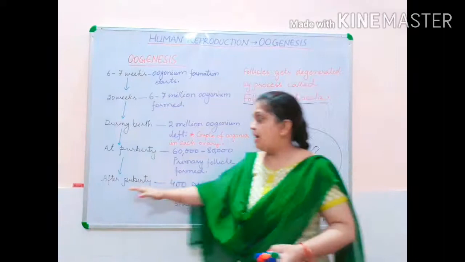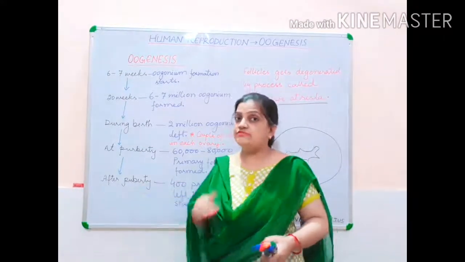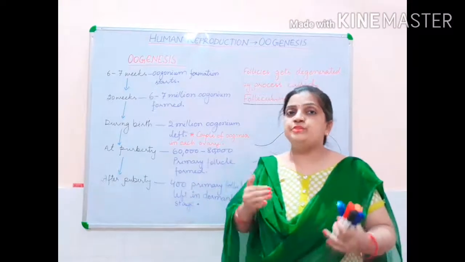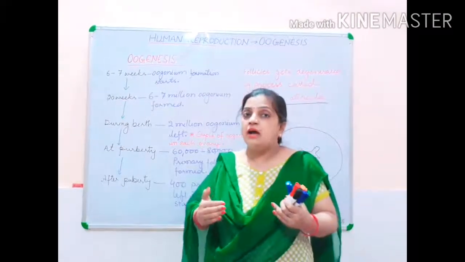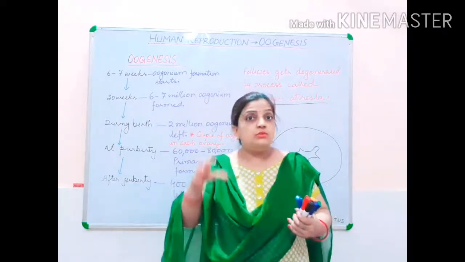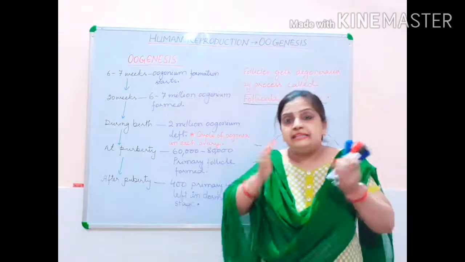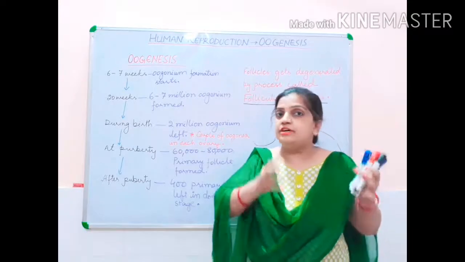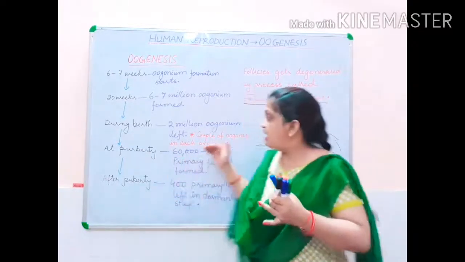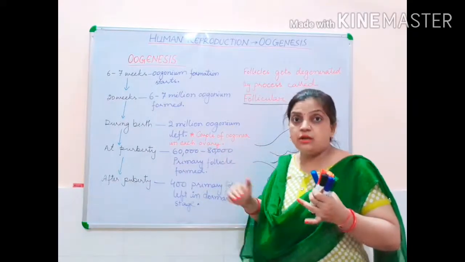Now, I have mentioned after puberty. After puberty means when the girls have attained puberty, when the girls are now following the menstrual period, when the first menstrual period starts. During that session, after attaining puberty, what happened?